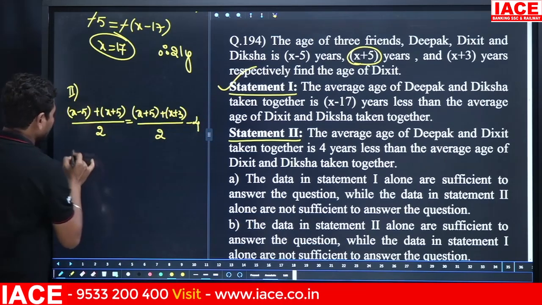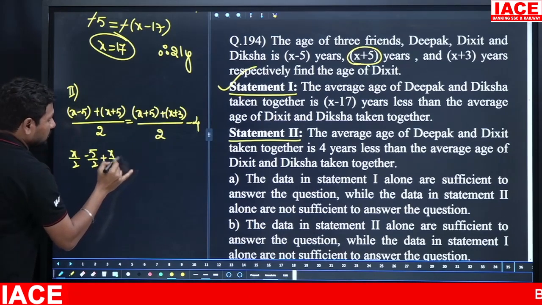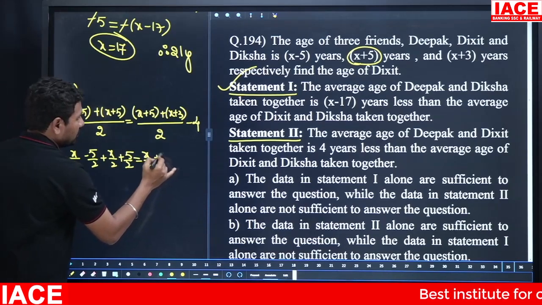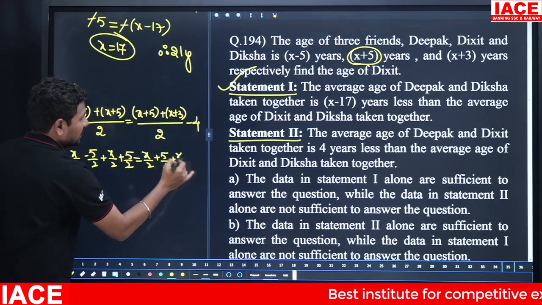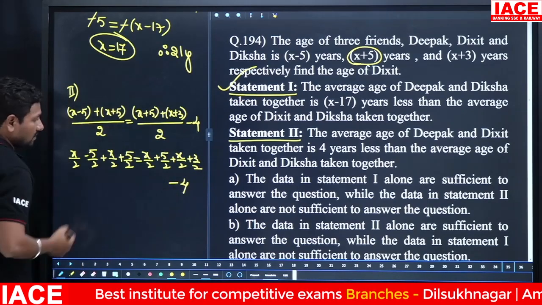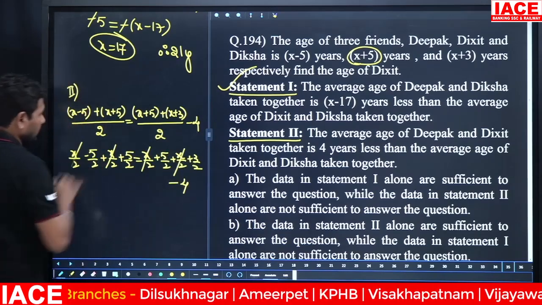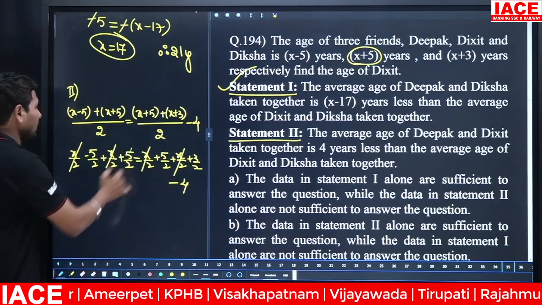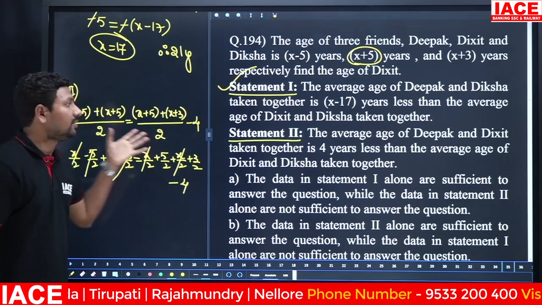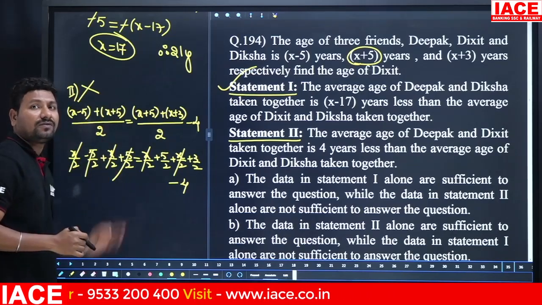Okay. Now you can write x by 2 minus 5 by 2, x by 2 plus 5 by 2 is equal to x by 2 plus 5 by 2 plus x by 2 plus 3 by 2 minus 4. You can observe the x by 2 terms will be cancelled. All x by 2 and 5 by 2 are also cancelled. All the x values will be cancelled. What value are we going to calculate? Okay, that means we are unable to solve for the x value with statement 2.